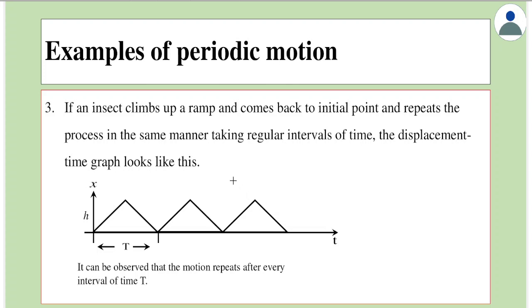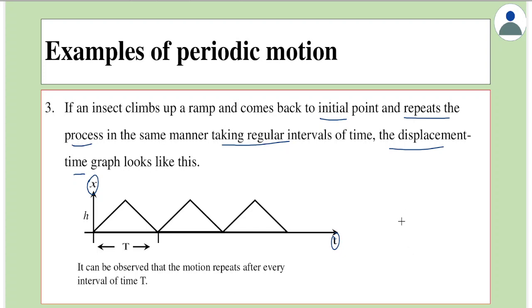One example is given here. It says that if an insect climbs up a ramp and comes back to the initial point and repeats the process in the same manner, taking regular intervals of time, the displacement-time graph looks like this.